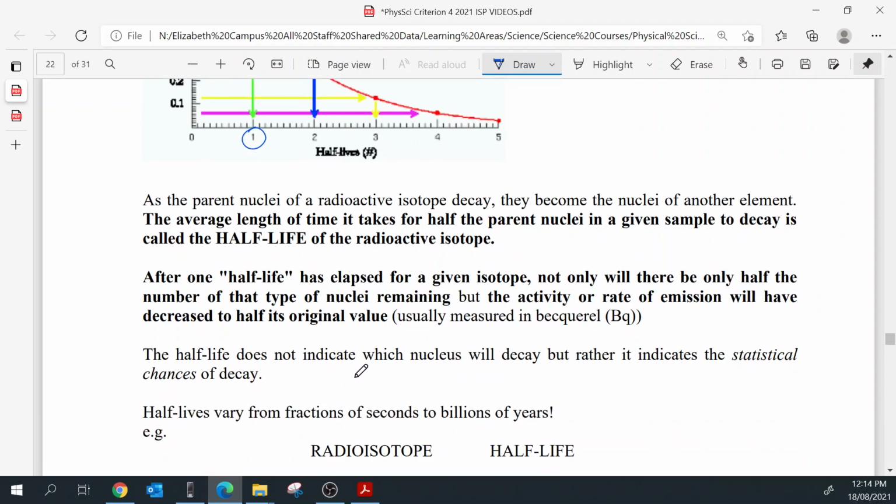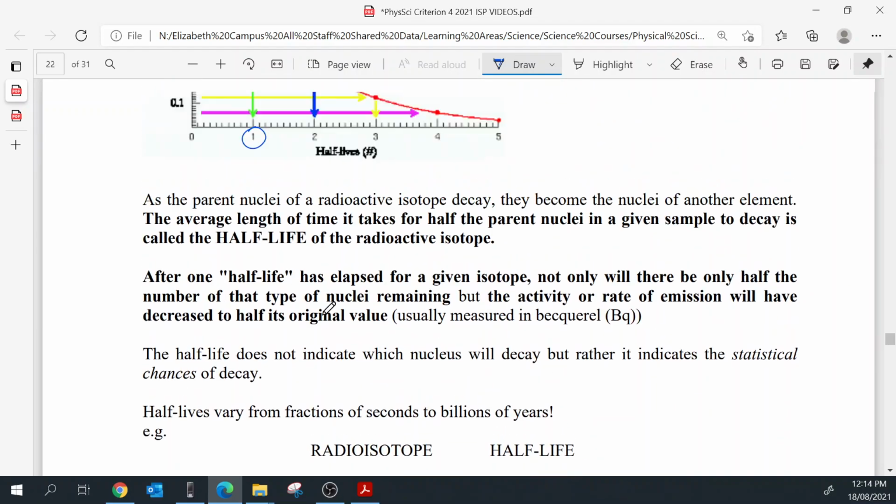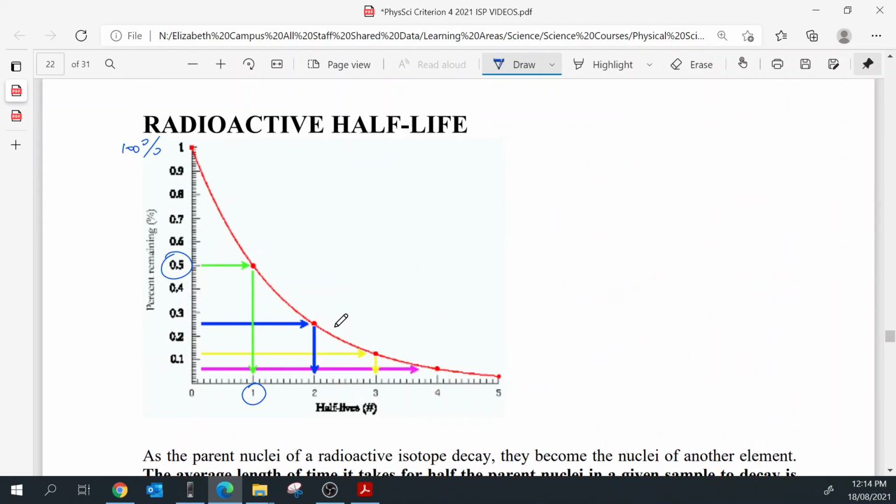The half-life does not indicate which nucleus will decay, but rather the statistical chances of decay. It can be quite confusing to people, and the notion of decay can be quite confusing as well.